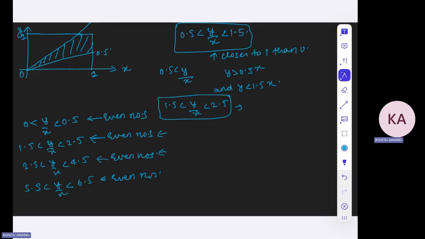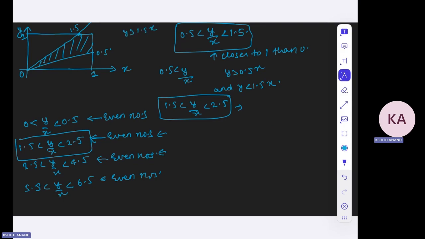Now, tell me one thing. What will be the area in the square region of the part that lies between these two particular triangles? So if you see over here, this is 1, 0.5, and what is this line? This line is y by x less than 1.5, right? This particular point is nothing but y equal to 1.5x.